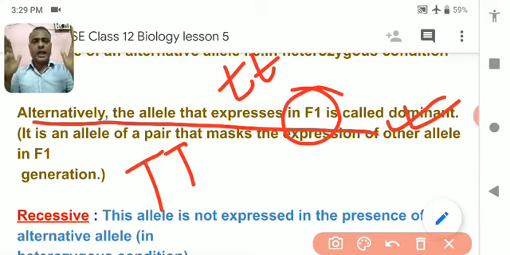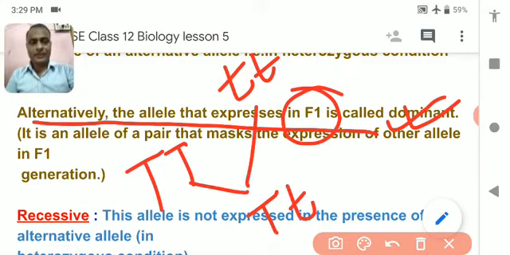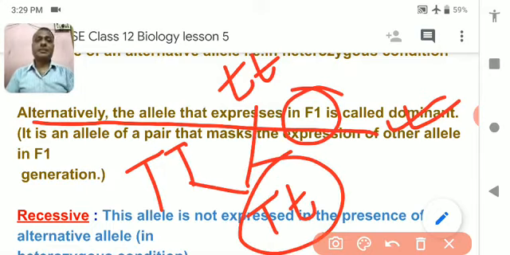When the pure lines of two organisms of the same species, which should be opposite to each other, are crossed together, the character which is expressed in the next generation is the dominant character, and the trait which remains suppressed is called recessive character.